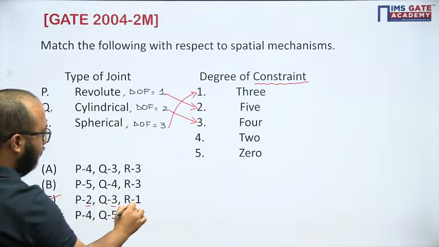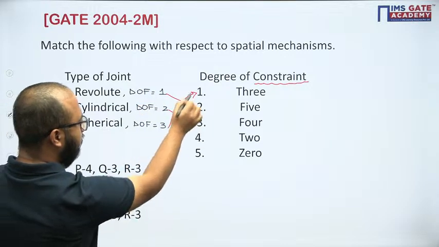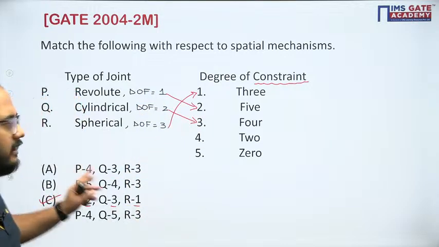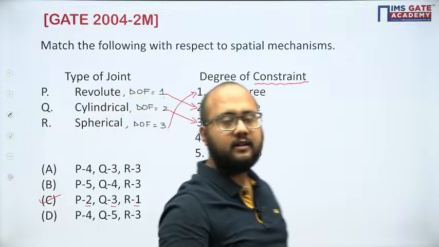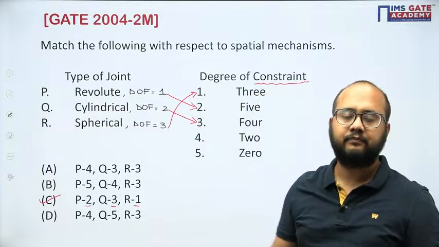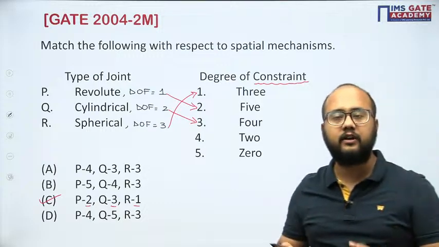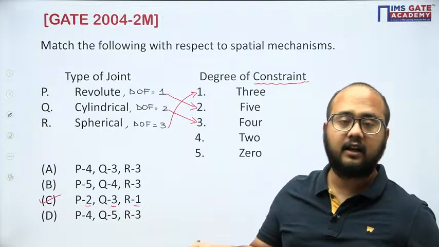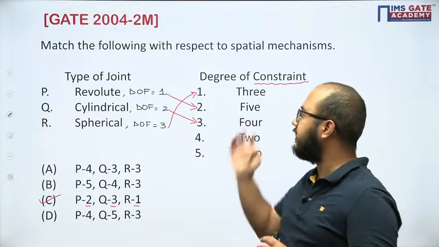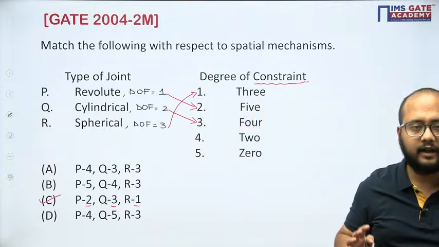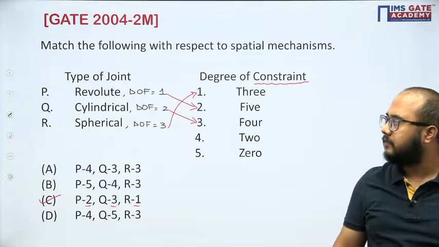2, 3, 1. This is the correct answer. Option C will be the correct answer here. Okay, so always remember maximum possible degree of freedom is 6. But in real case, it will be less than 6 because of the constraint. I hope this point is clear to everyone, right?